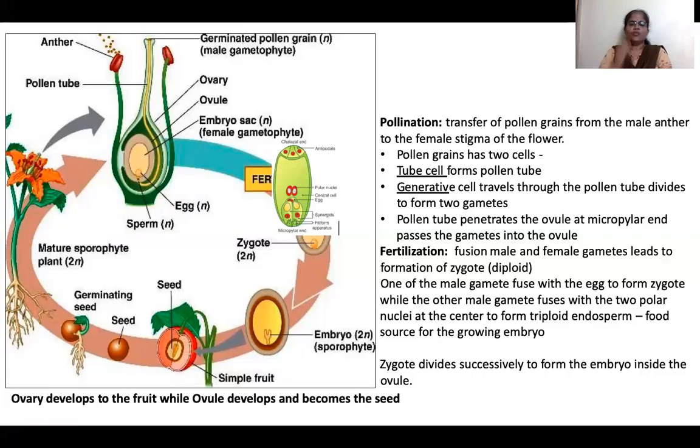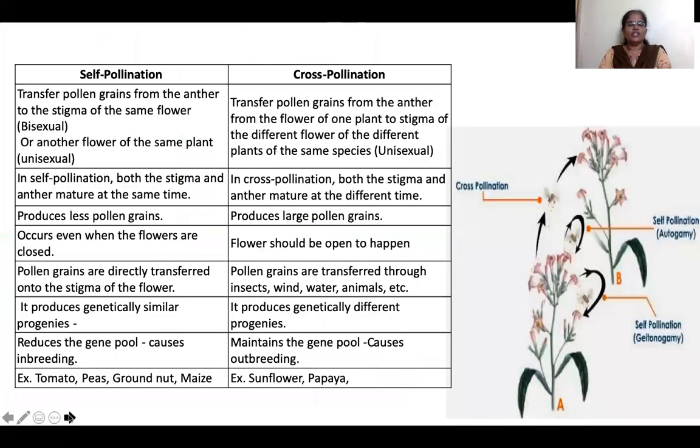Okay, now we saw that only if pollination occurs will we get a seed. Pollination, fertilization, zygote formation, embryo formation, and then a seed forms. How does this pollination happen? There are 2 types of pollination in plants.